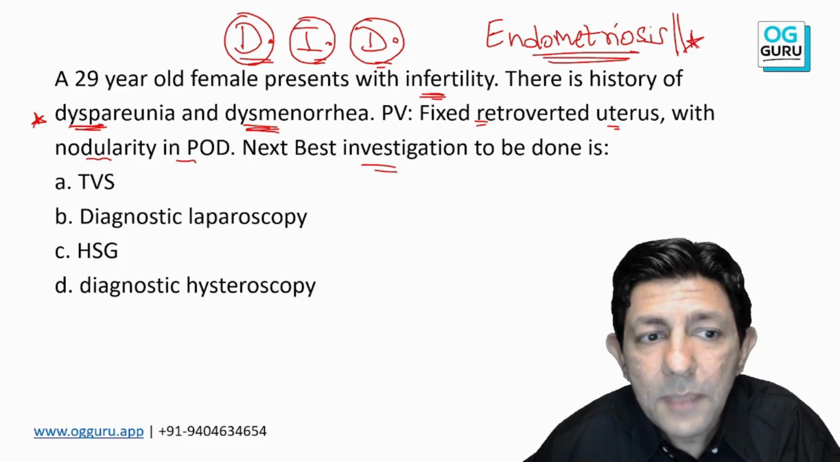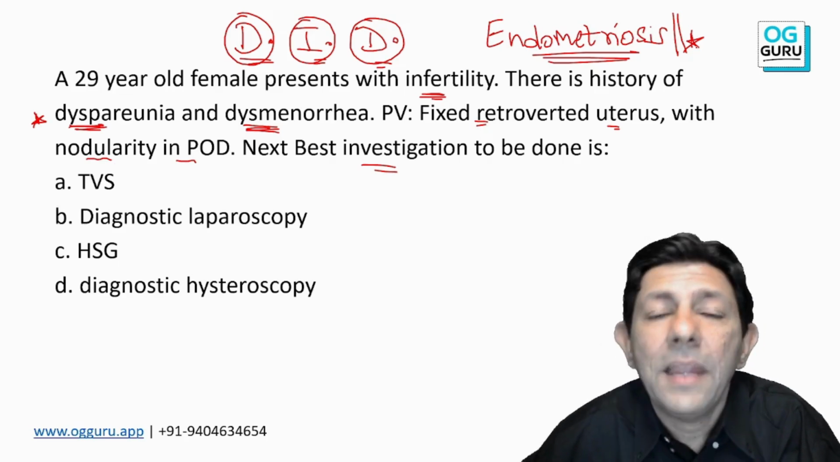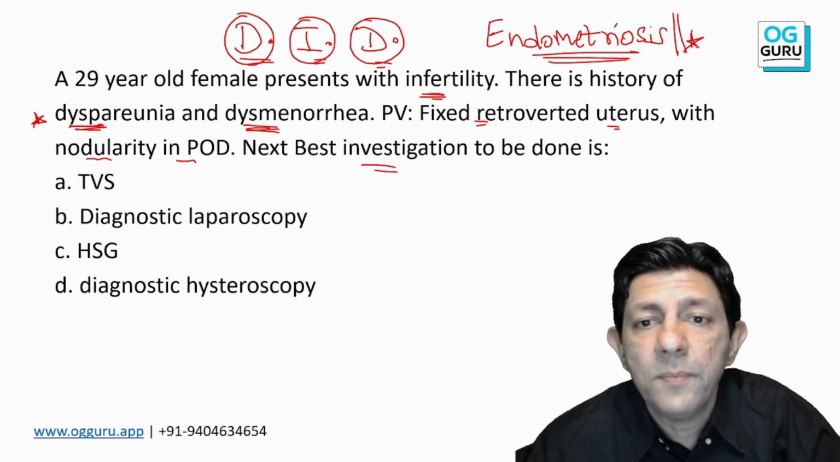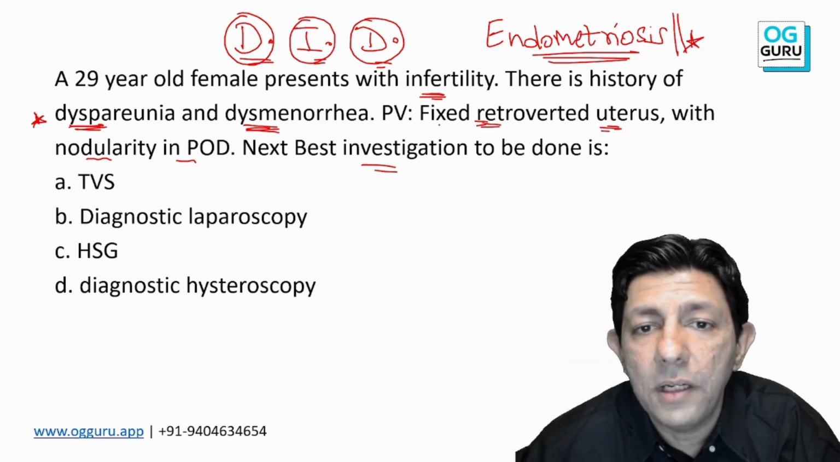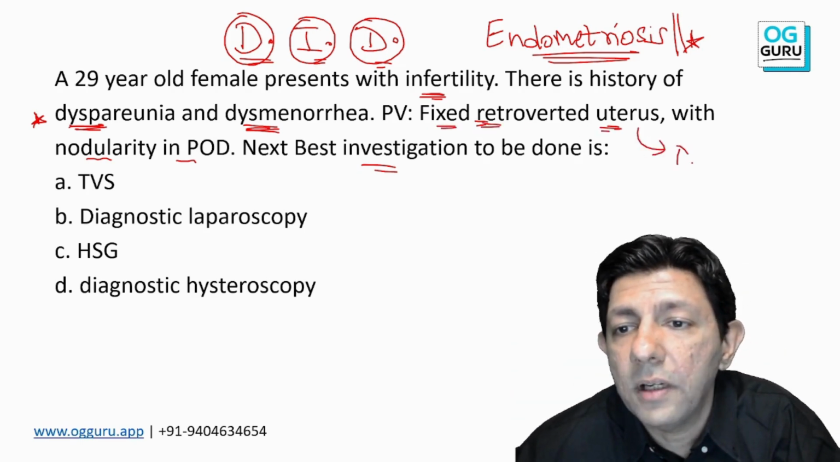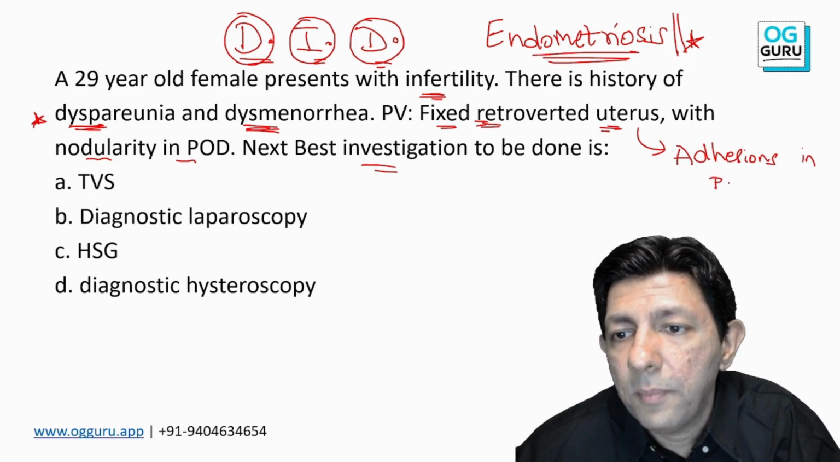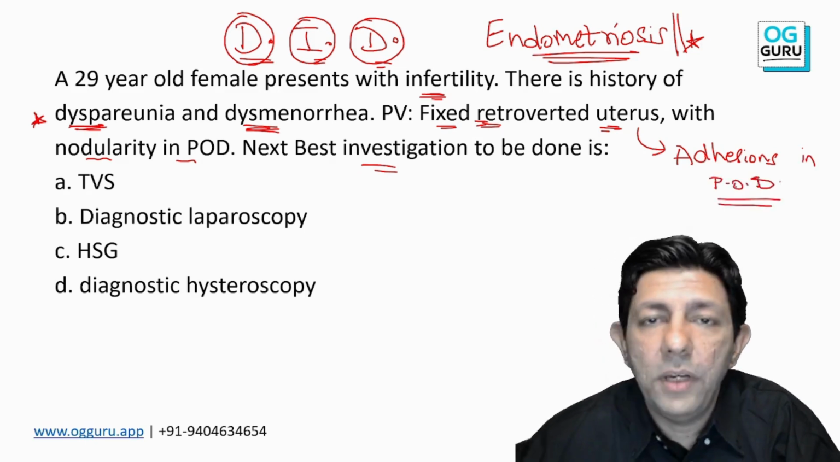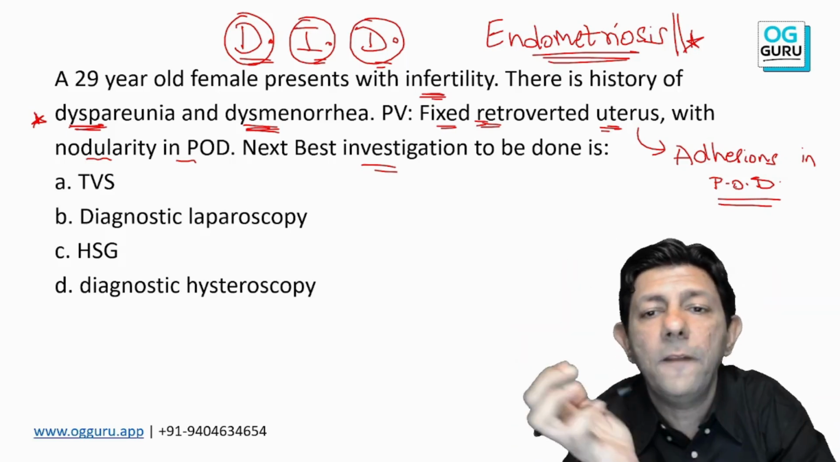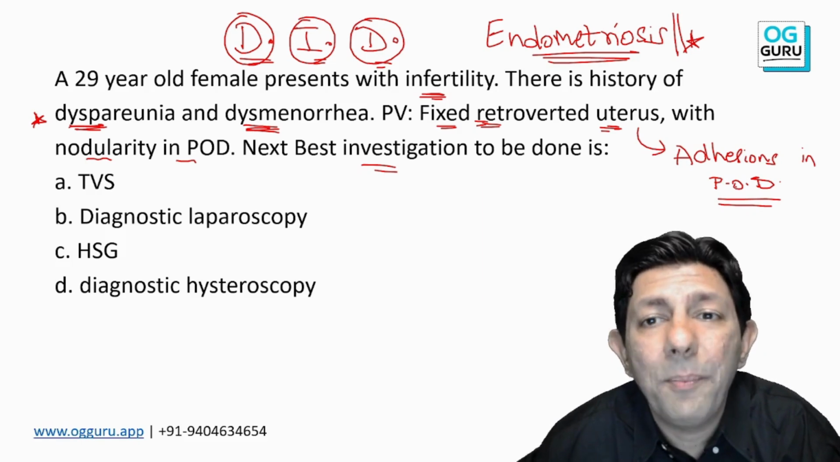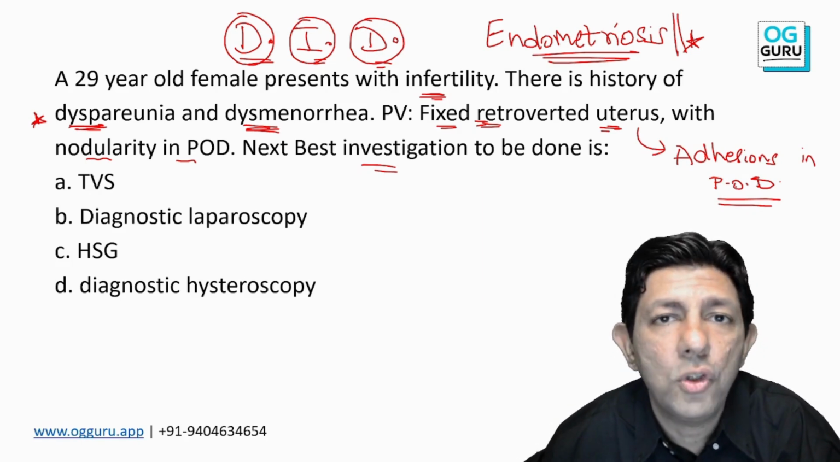Now, please understand this. In endometriosis, because of all the adhesions, the uterus becomes retroverted and fixed. That is because of the adhesions present in the pouch of Douglas, POD, which cause the uterus to become retroverted, and you also feel nodularity. Now, what is the best investigation for endometriosis? That is the question in short.